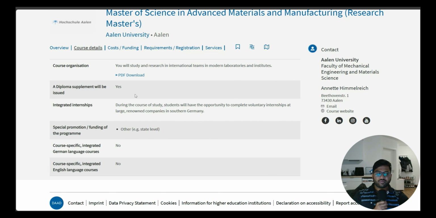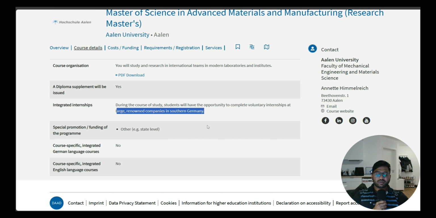And at the end of the degree, when you have finished your master thesis and defended, a diploma supplement will be issued for you. Integrated internship: during the course of study, students have the opportunity to complete a voluntary internship at any of the large renowned companies in southern Germany. As I told you, it is a voluntary internship. There is no mandatory internship in your curriculum because it is only 3 semesters and your curriculum is already fixed, so you don't have time for a mandatory internship.